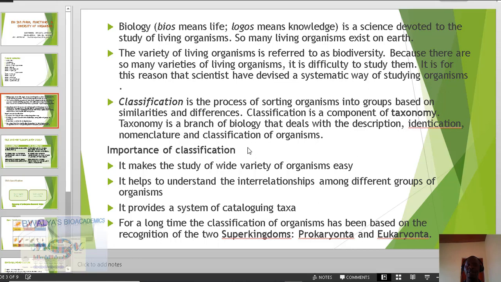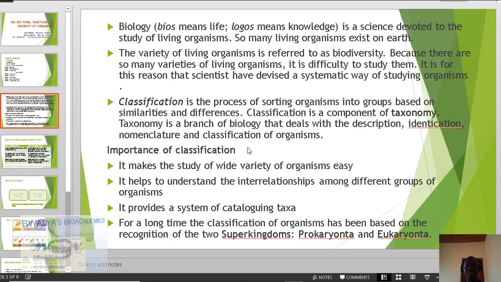And that's why I was giving examples that we classify things every day. We can classify people based on their economic status. I've got the upper class, the middle class, and the lower class. We have ordered them to say, oh, these belong to this particular class. And so when you're talking about organisms, we can group them into specific groups based on their unique characteristics.